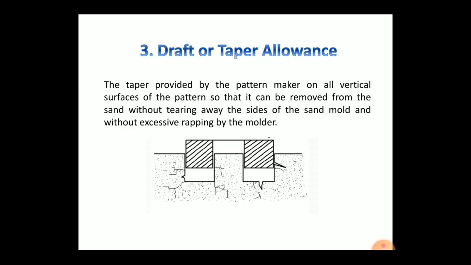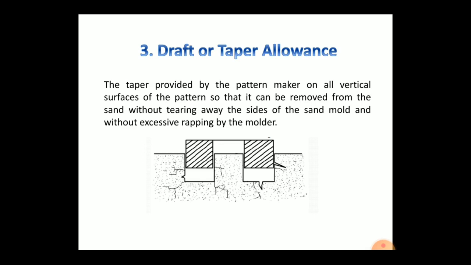The slight taper inward on the vertical surfaces of the pattern is known as draft. It is the taper provided by the pattern maker on all vertical surfaces of the pattern so that it can be removed from the sand without tearing away the side of the sand mold and without excessive rapping of the mold.